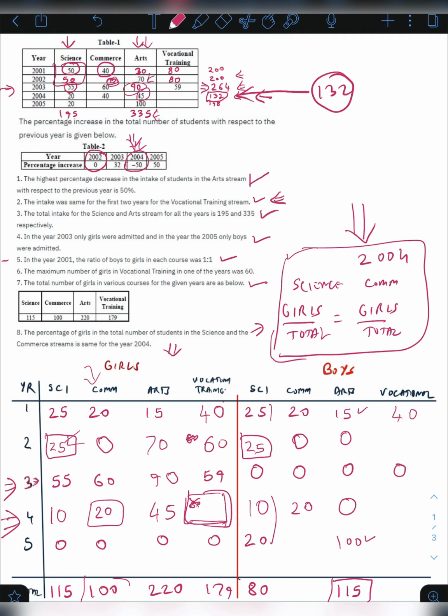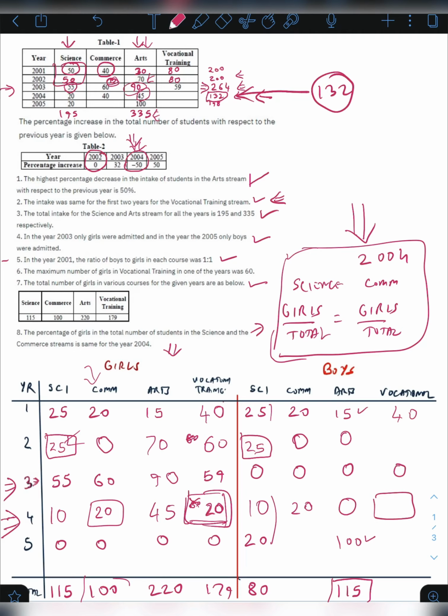Because 40 plus 60 will be 100. 100 plus 59 would be 159, and we know the total for the column is 179. Therefore this has to be 20. And because we need the total for the 2004 row, we will find the value of this as well.